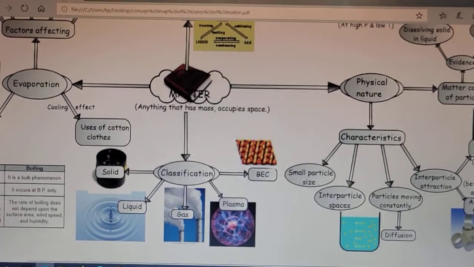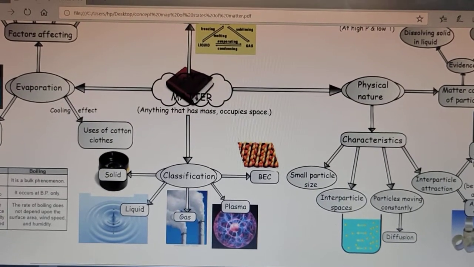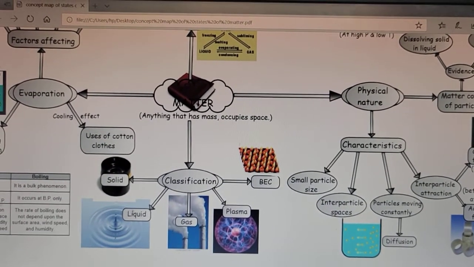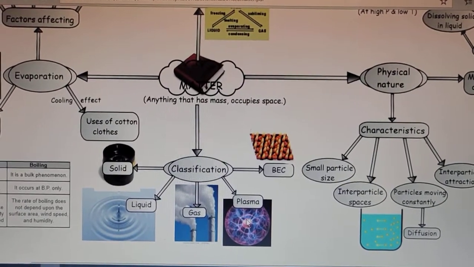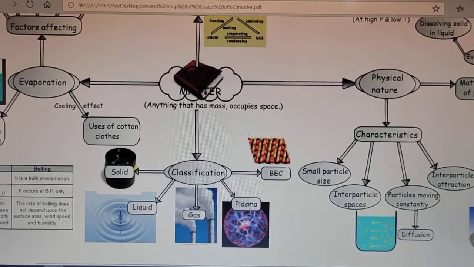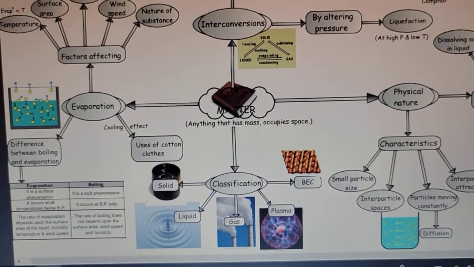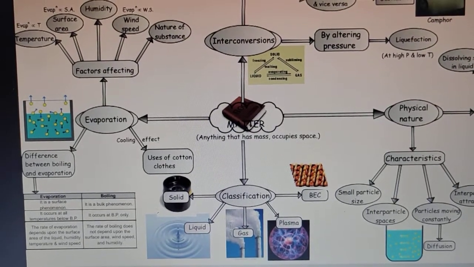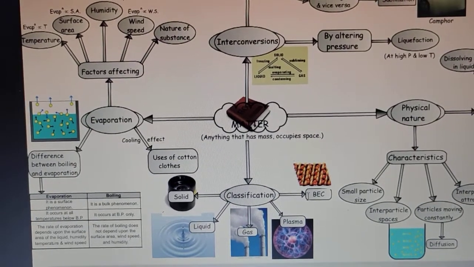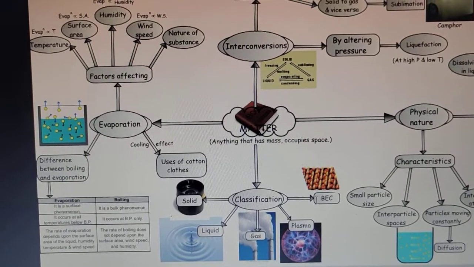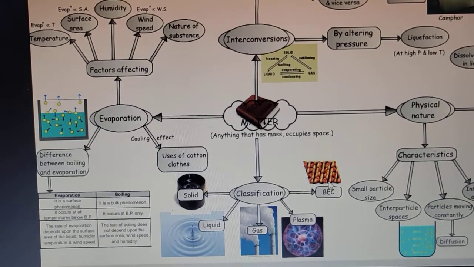Then we can classify matter on the basis of its state. That is, we basically have three states: one is solid, one is liquid, and the other one is gas. But there are two more states of matter, that is plasma, which is the ionic state of matter, and the fifth one is the Bose-Einstein state. This state is formed by condensing gases at a very low temperature, about absolute zero, which is otherwise not able to be attained. So these are the 5 states of matter.